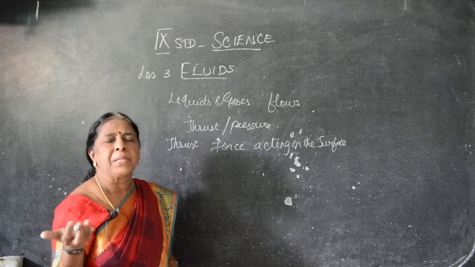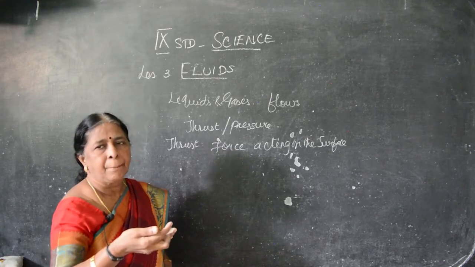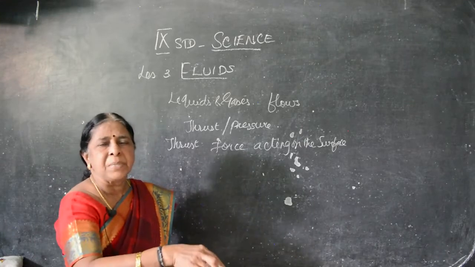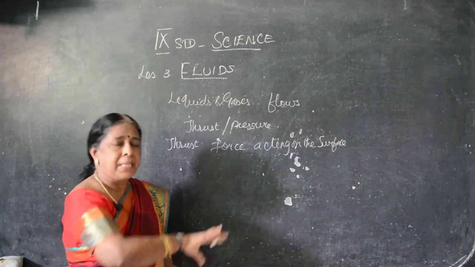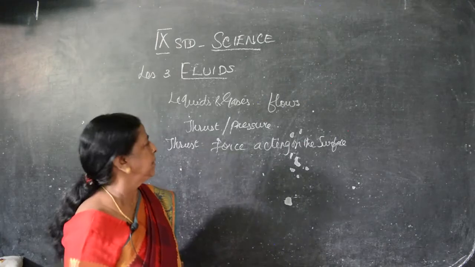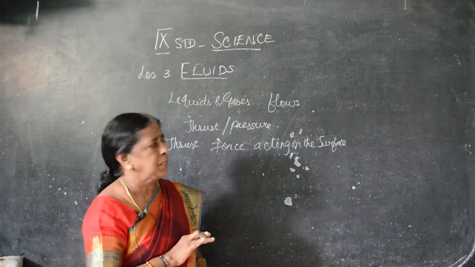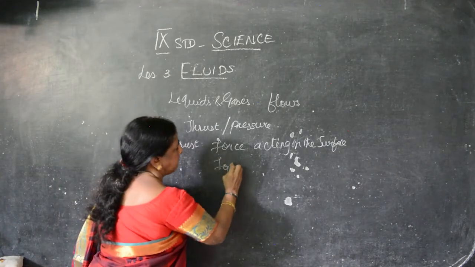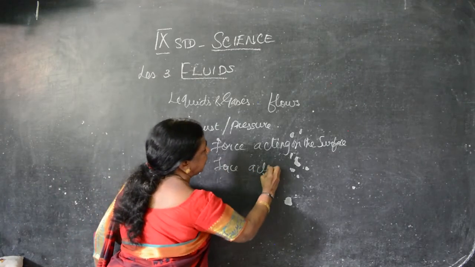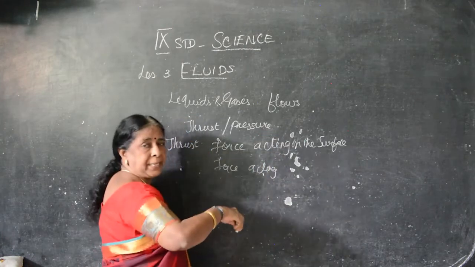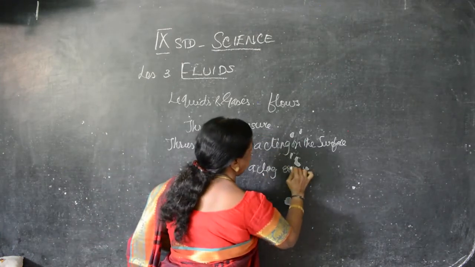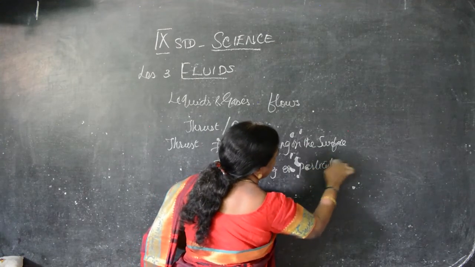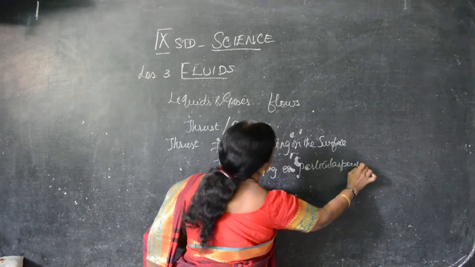For example, if you are taking liquid in a bowl, the force acts on the entire area. Surface means what? Around the area. The force acting on the entire area is known as what? Thrust. The same force acting in a particular place, not in the entire area, only on a particular point, that is known as what? Pressure.